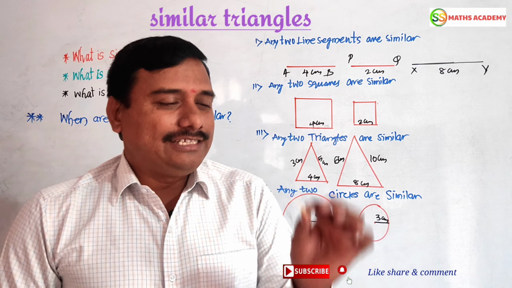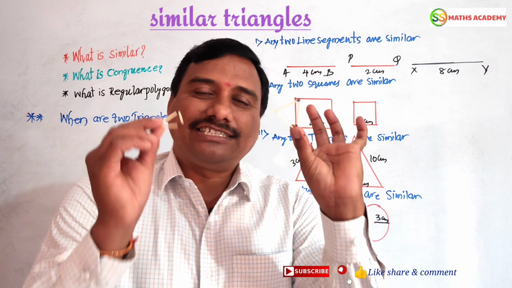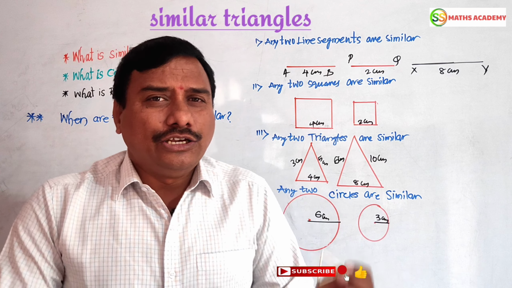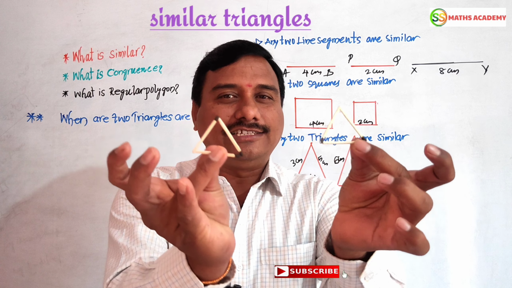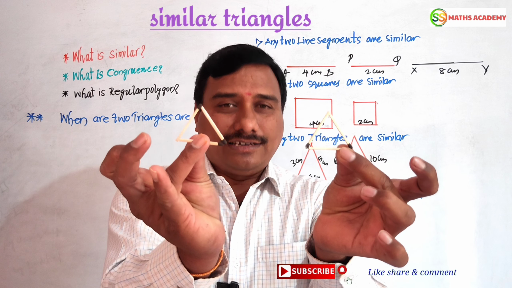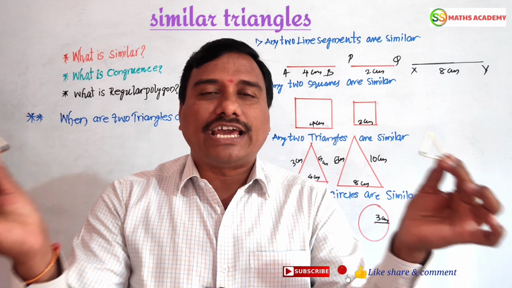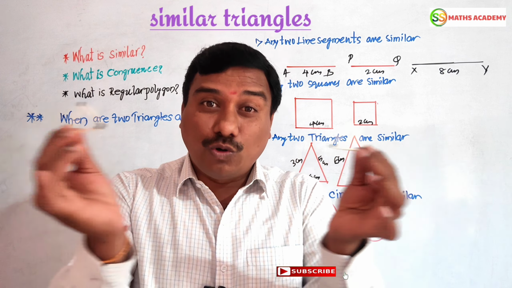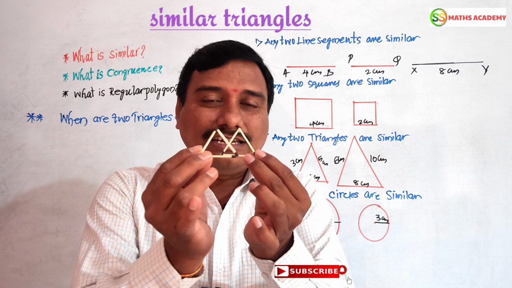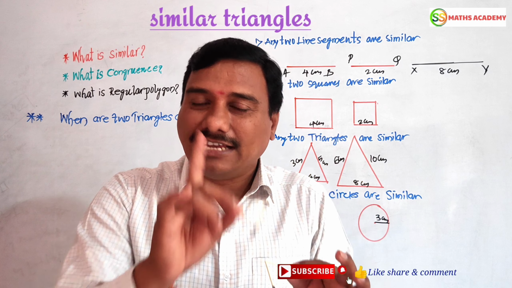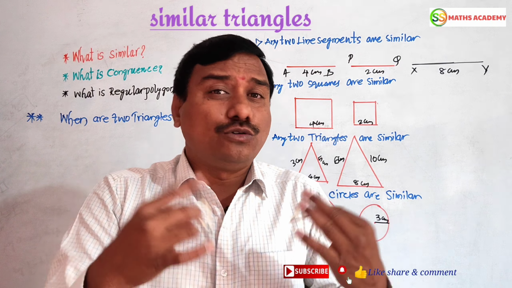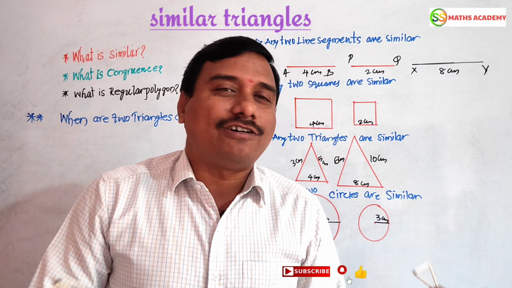Let us see. These are mastics. With these mastics, I have to make triangles. You have to see these two triangles are looking like similarity. Similarity, congruency. Can you guess it? For example, these two triangles are overlapping or coincide. Depending on each other, it is looking like one triangle, then it is called congruency. If it is looking like two different types of triangles, it is called similarity.